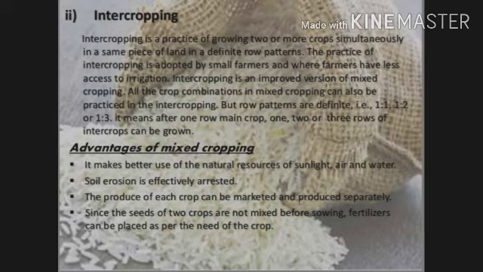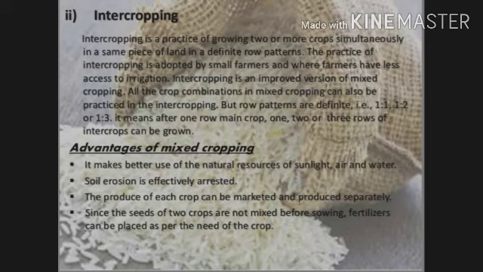In intercropping, all the crop combinations of mixed cropping can also be practiced, but the row patterns are definite. That means 1:1, 1:2 or 1:3. It means after one row of the main crop, one or two or three rows of the intercrop will be grown.